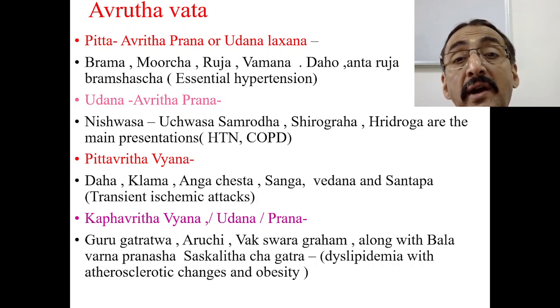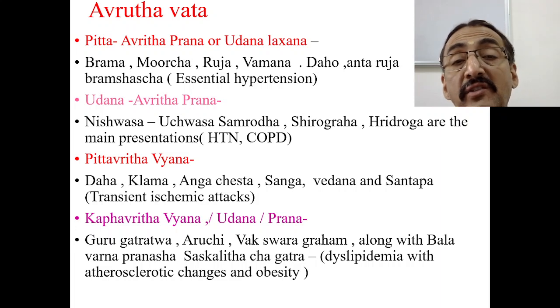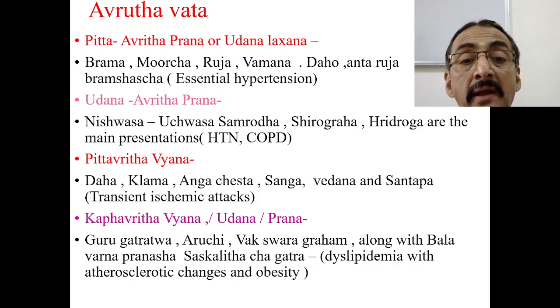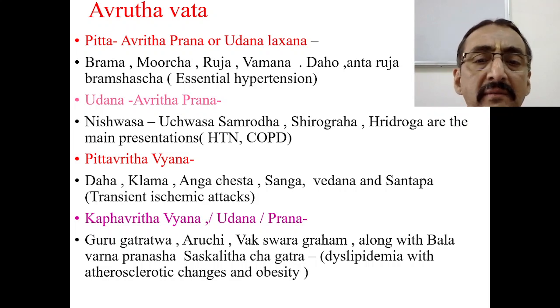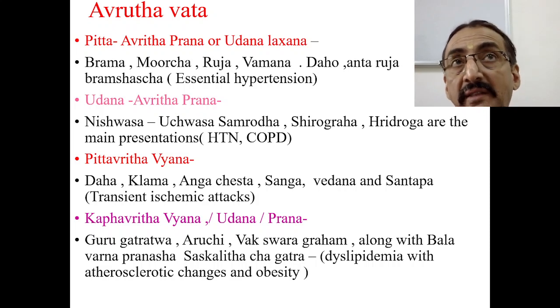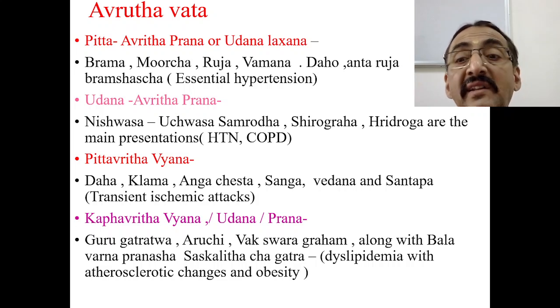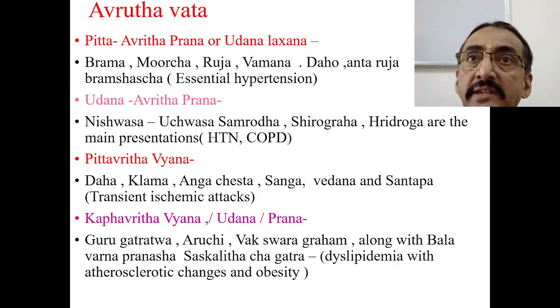Kapha avarta vyana, udana and prana. So here guru gatrata is there, aruchi is there, vak swara graha is there, along with bala varna pranasha and skalita cha gatra, that means an increase in the weight, etc. So dyslipidemia with atherosclerotic changes and obesity can be identified. See, these are many times pre-disease conditions. Many times these are the complications.